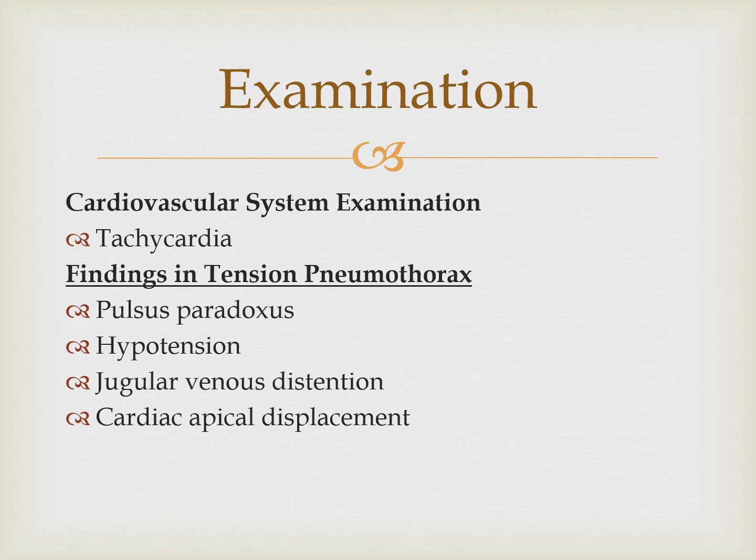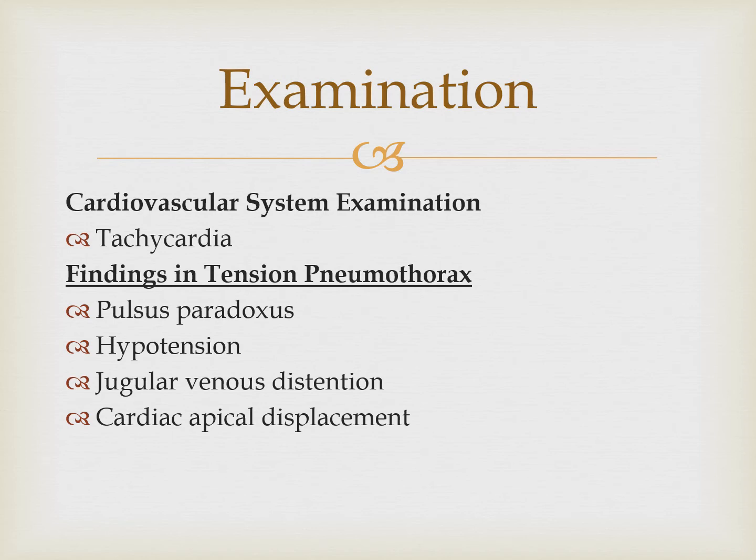What is pulsus paradoxus? Normally during inspiration, because of increased venous return, expansion of the lung and lung vessels, and pooling of blood into the vessels, there will be decreased stroke volume, resulting in decreased systolic blood pressure of less than 10 millimeters during inspiration.